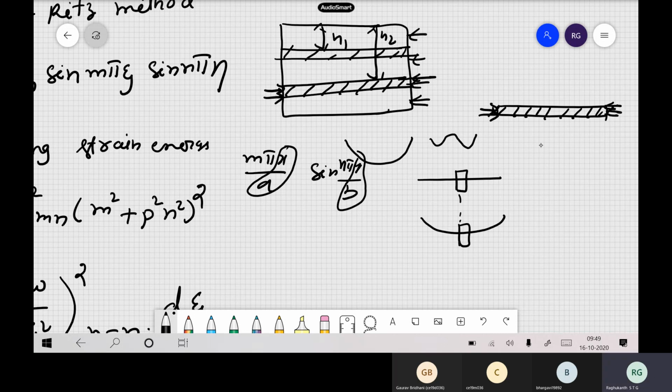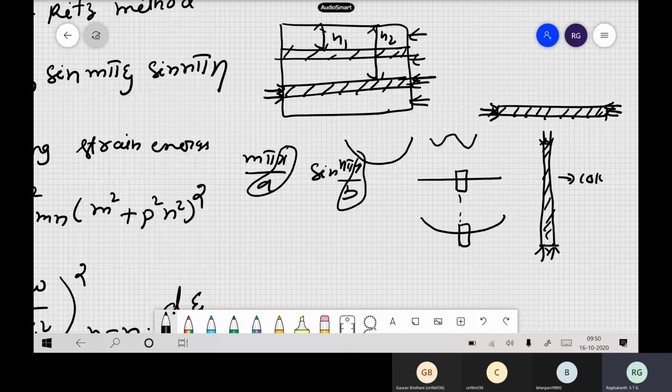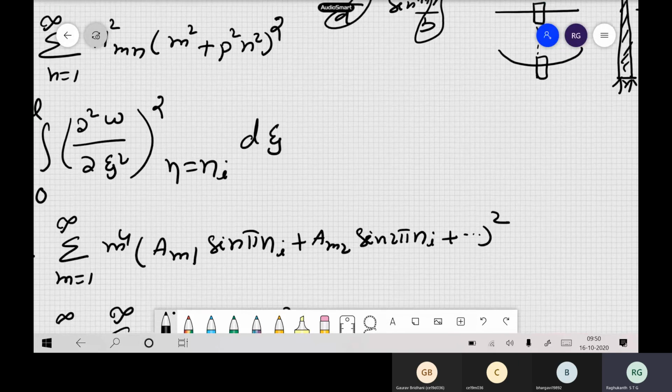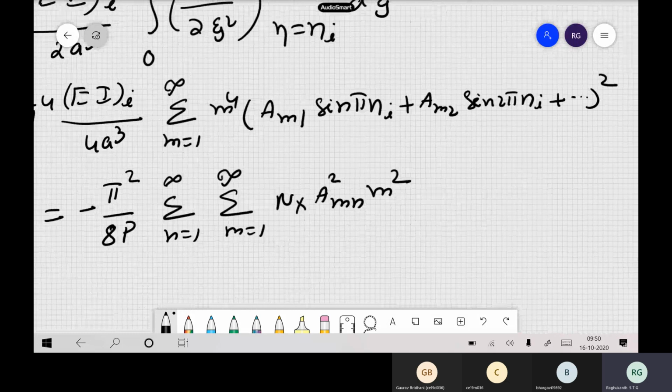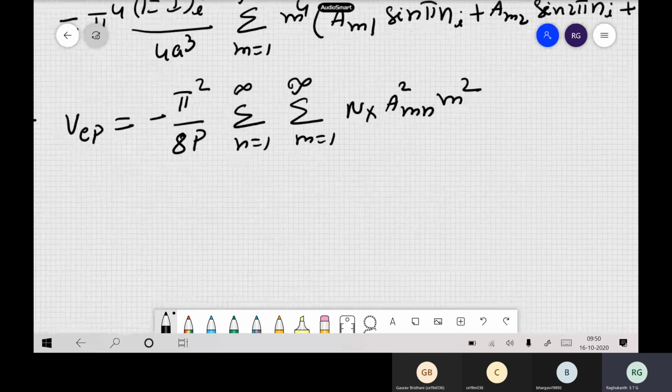The same stiffener, I'm just rotating it by 90 degrees, so you are having a stiffener like this. What is happening to the stiffener during buckling? It acts just like a column. What is the work done by the column? You know, right? Work done in the column, long back we have written minus P by 2, integral 0 to L, and that second derivative was there.